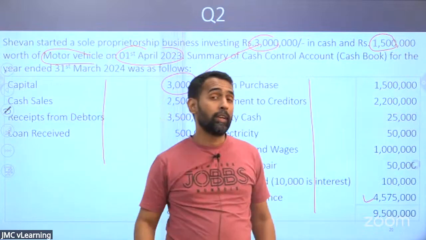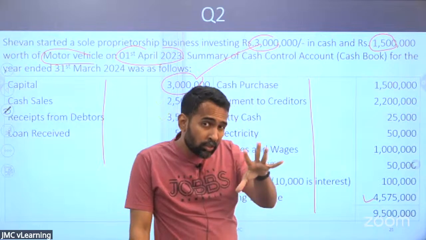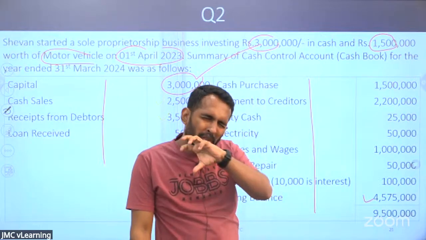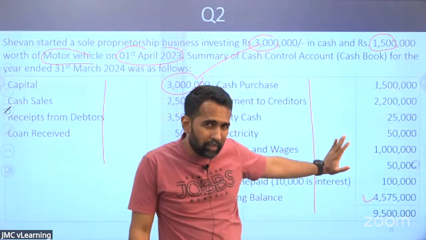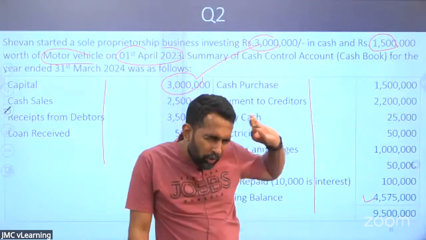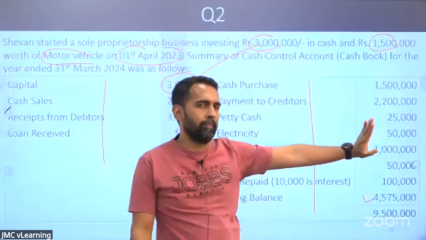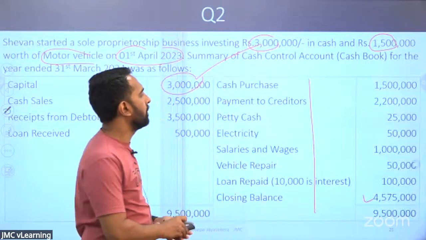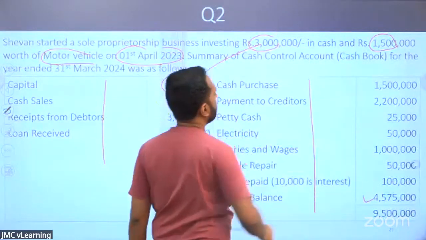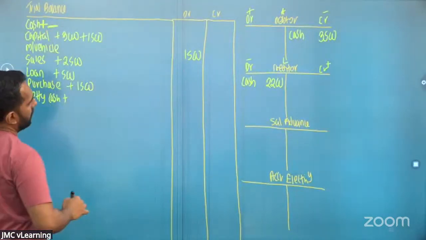I have told this one. If the question has given you an accrued adjustment or a prepaid adjustment or an advance adjustment, whenever there's a payment or whatever, you have to put that to those accrued accounts. That is the easy way. So electricity paid. What will happen? Electricity paid, cash comes down.